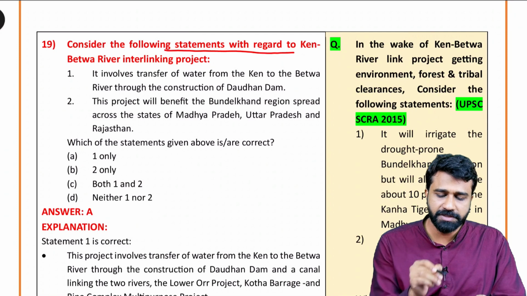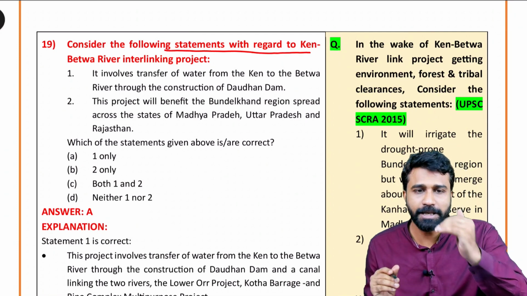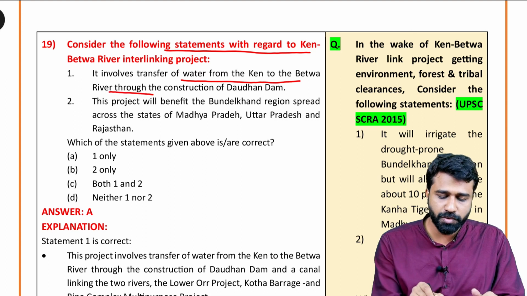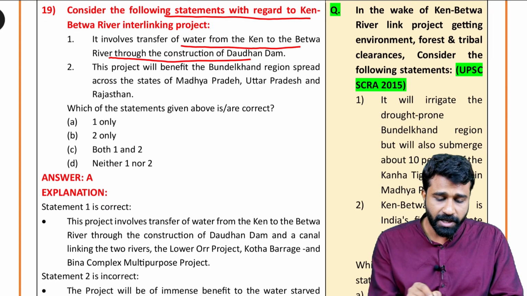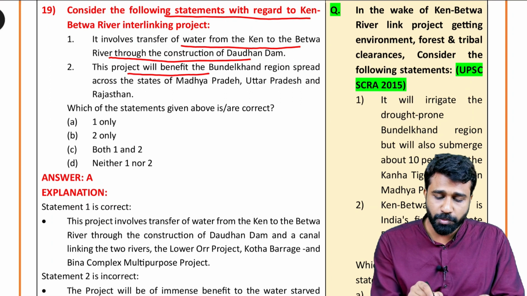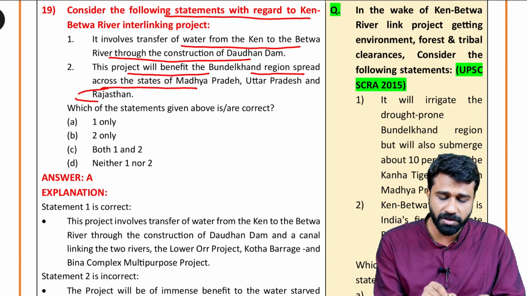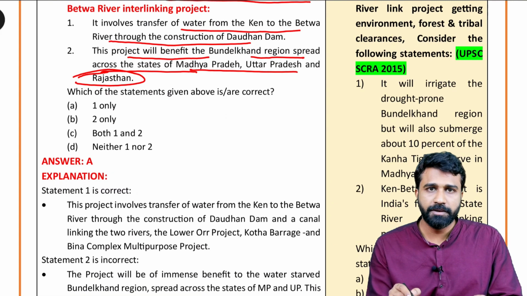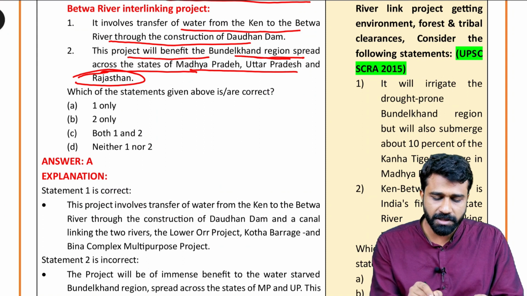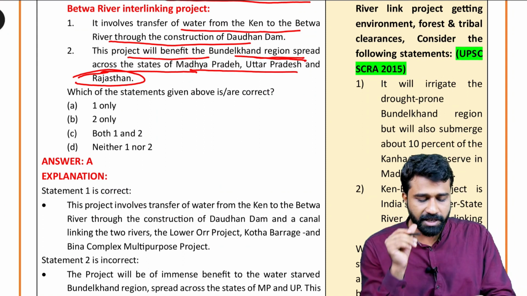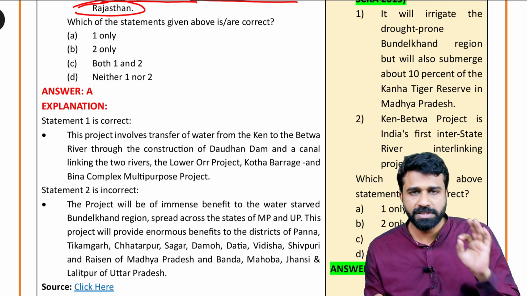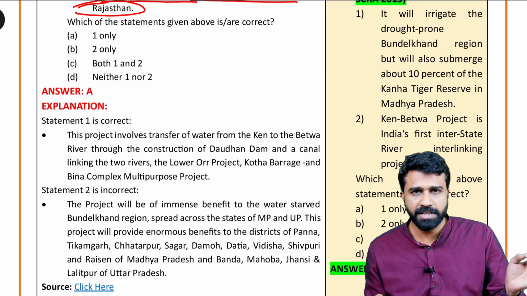Consider the following statements with regard to the Ken-Betwa river interlinking project. It involves transfer of water from Ken to Betwa river through construction of a dam, and the project will benefit the Bundelkhand region spread across Madhya Pradesh, Uttar Pradesh, Rajasthan. This is wrong, Rajasthan does not benefit from it, only Madhya Pradesh and Uttar Pradesh benefit from the Ken-Betwa river linking project. It is actually submerging 10% of Panna tiger reserve, which has been under some dispute in recent years.